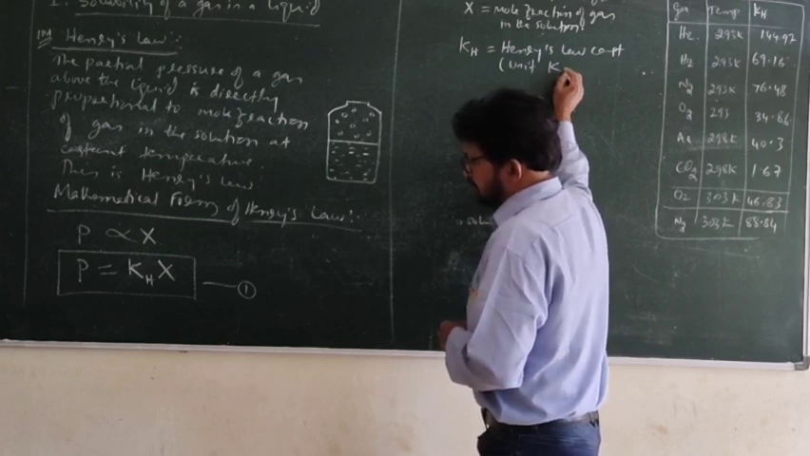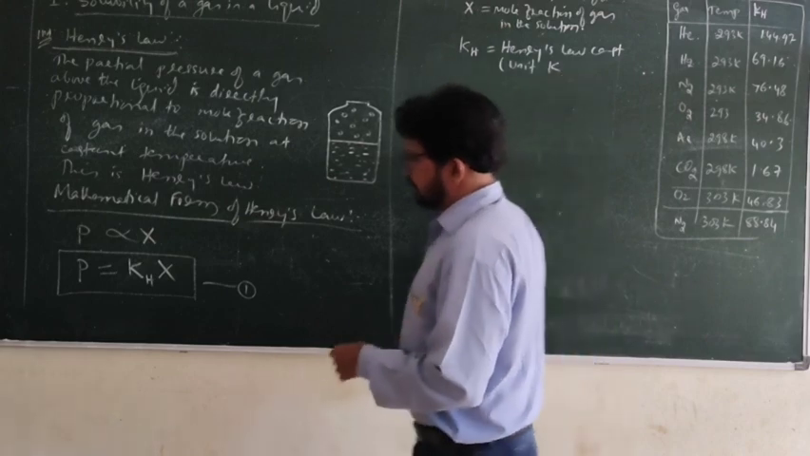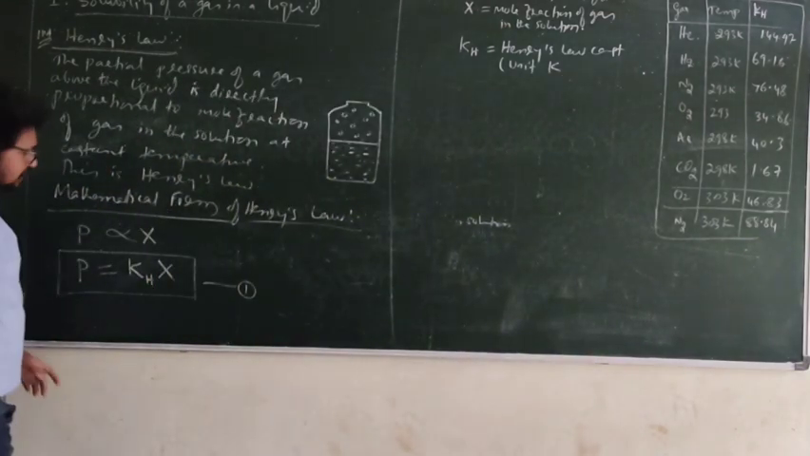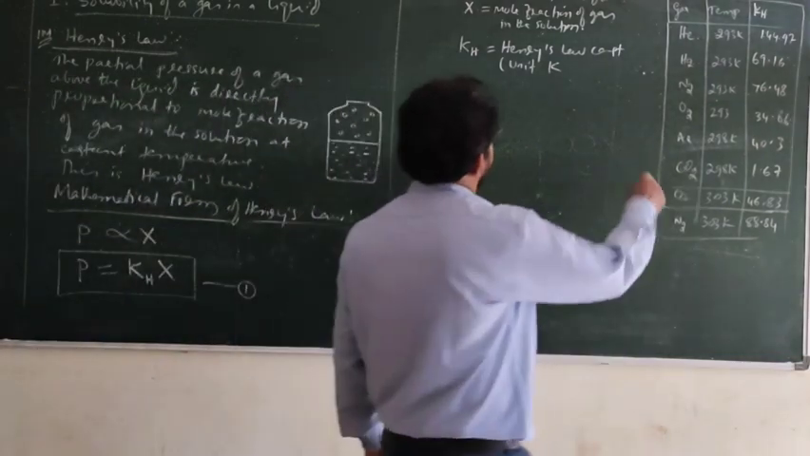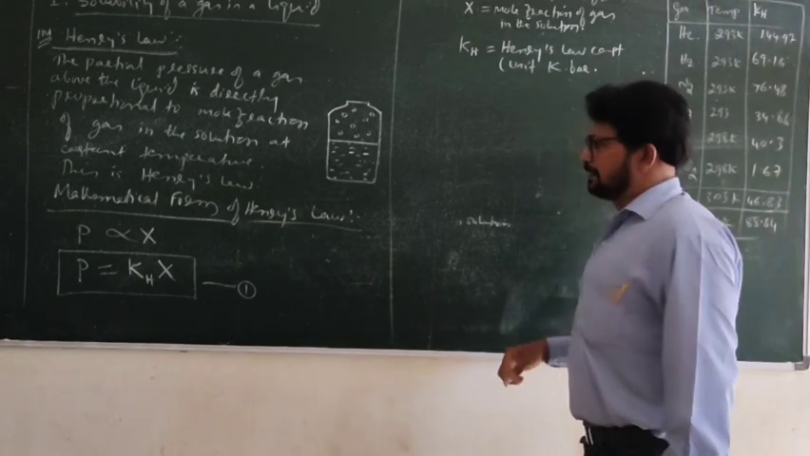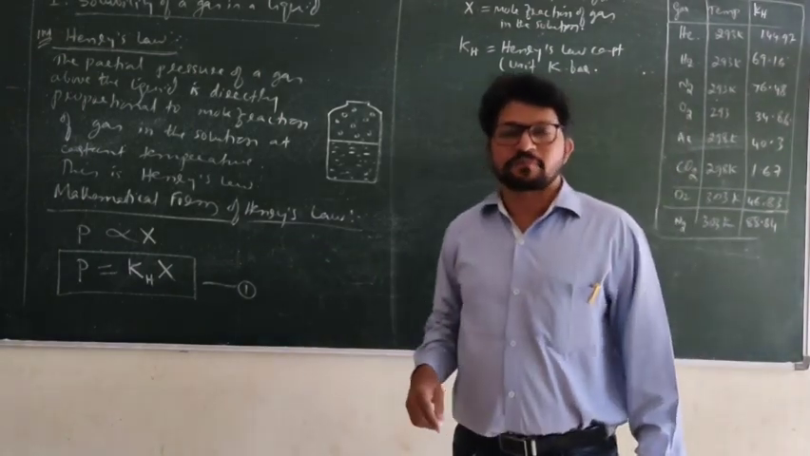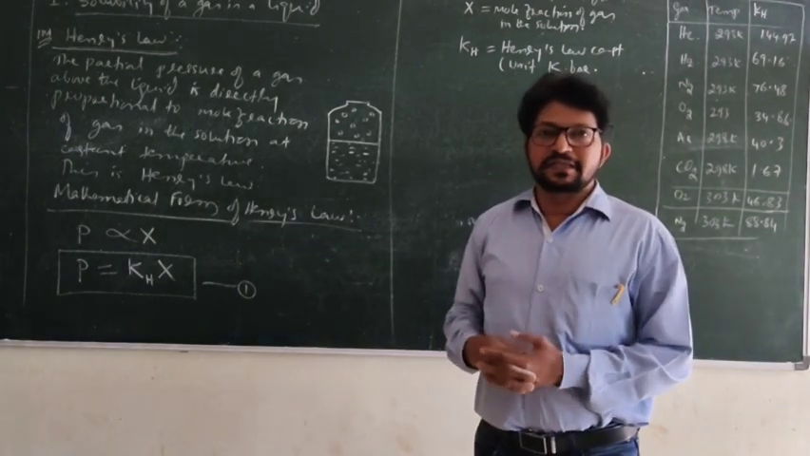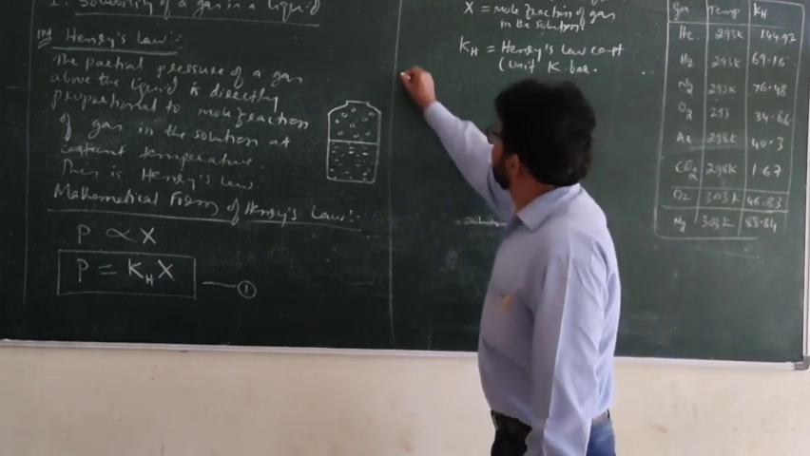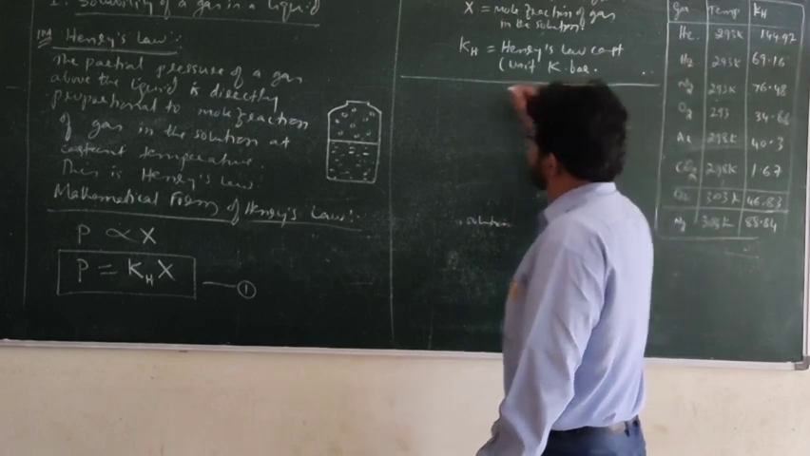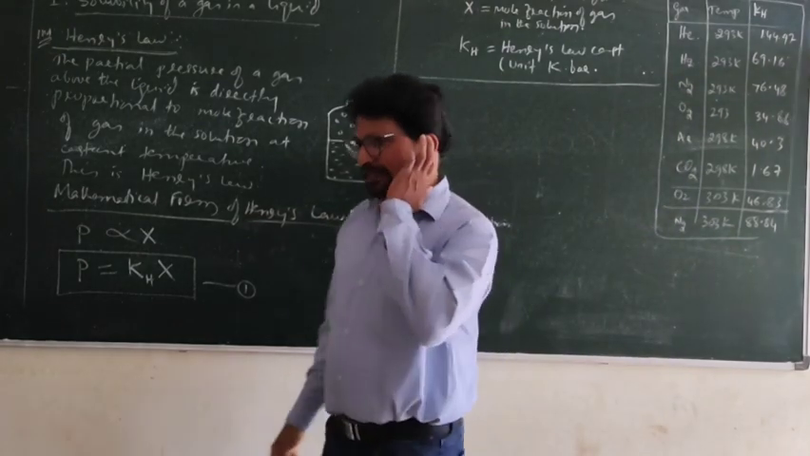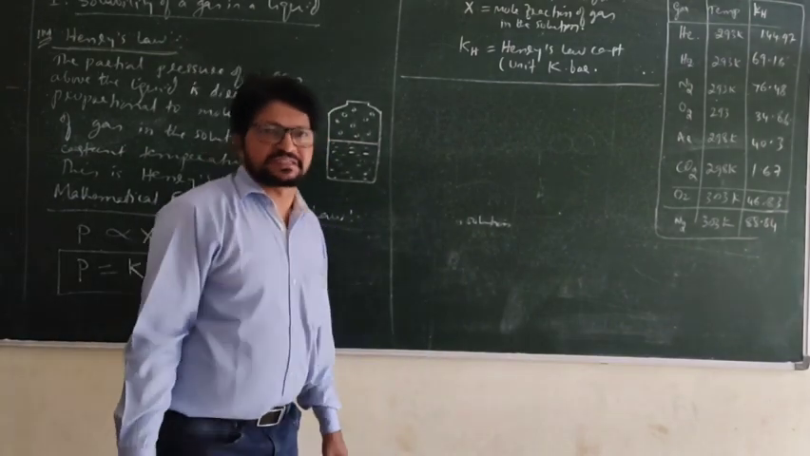Henry's law constant is in the unit of mole fraction, which has no unit. On the other side, pressure remains as it is. Kbar, kilobar, is the unit of Henry's law constant. Now, application of Henry's law, a little bit let us see. Before that, we will learn a little more about Henry's law.